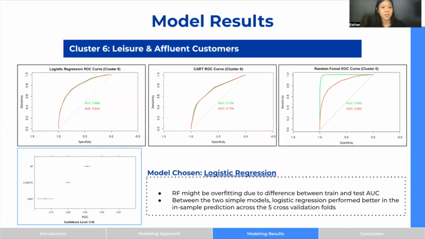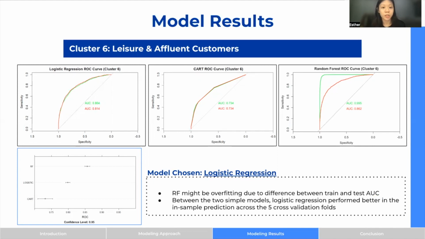Next, for cluster 6, this is the leisure and affluent customers. Their habits include longer stays, higher average daily rate, and more special requests from them. From these three models, we believe the random forest might be overfitting due to the large difference between train and test AUC as compared to the logistic model and the CART model.